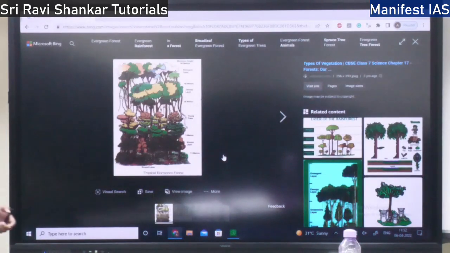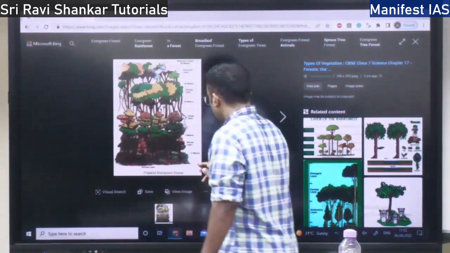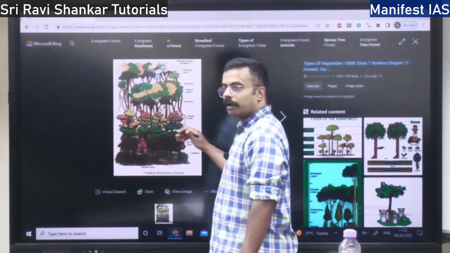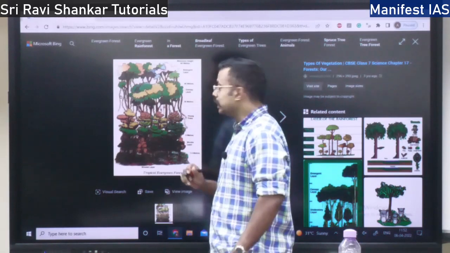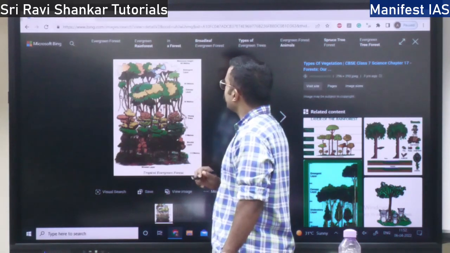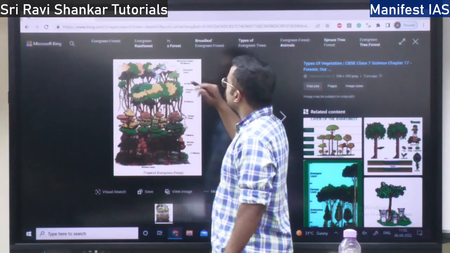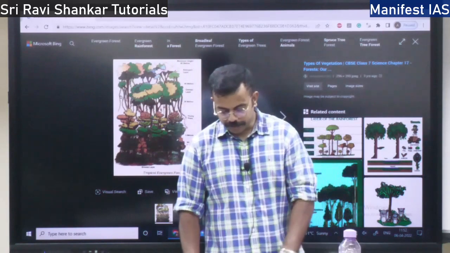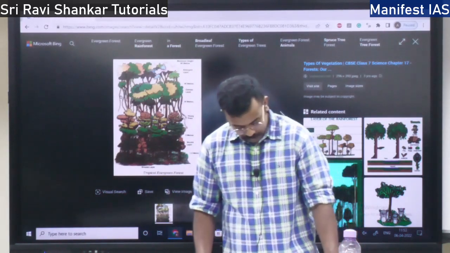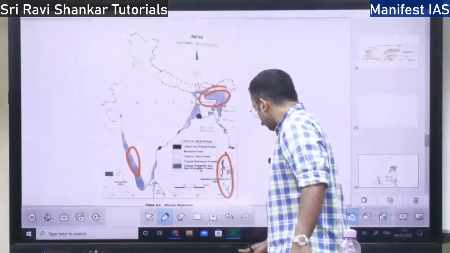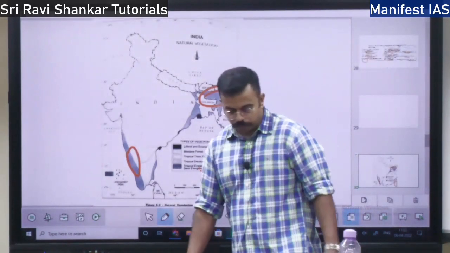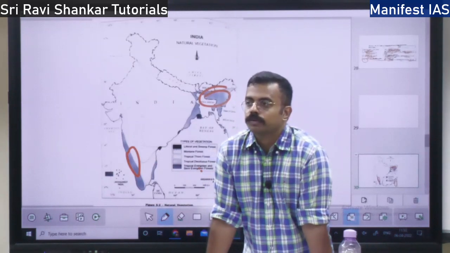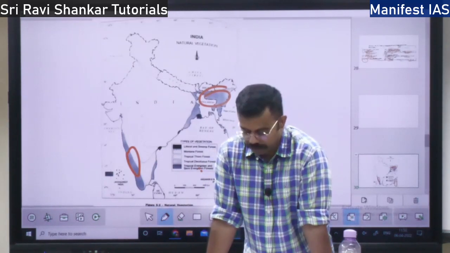See, this is basically the stratification. At the bottom level you will find the shrub layer, above it some young trees, above that a canopy, and above that an emergent layer. These are the different layers of trees you will find in the evergreen and semi-evergreen forest, right? The tallest trees are 60 meters or above.